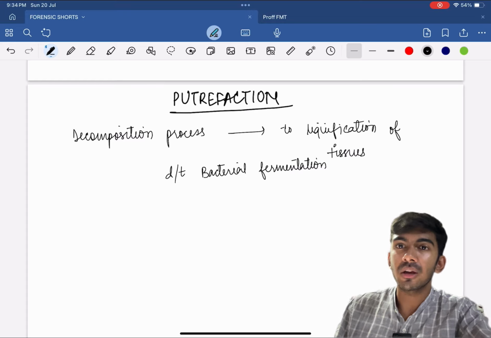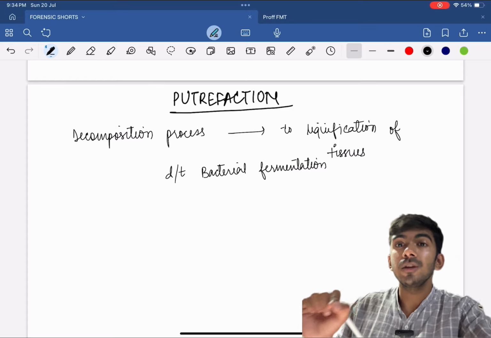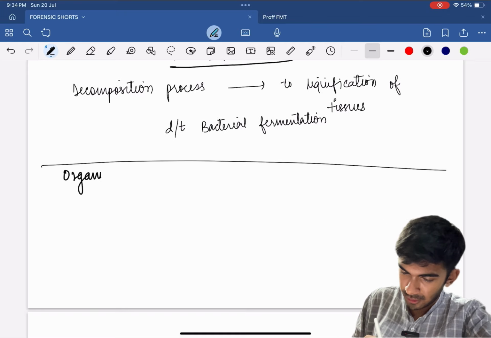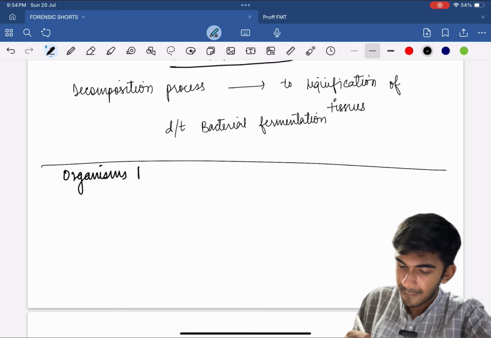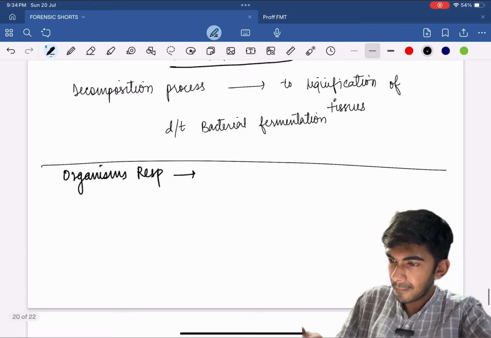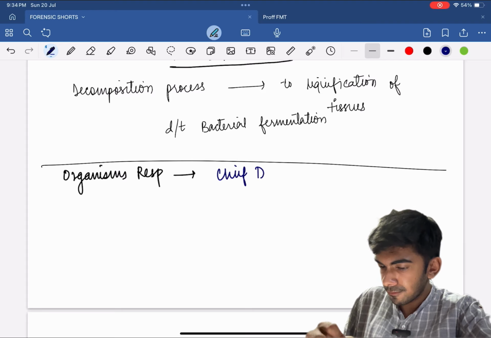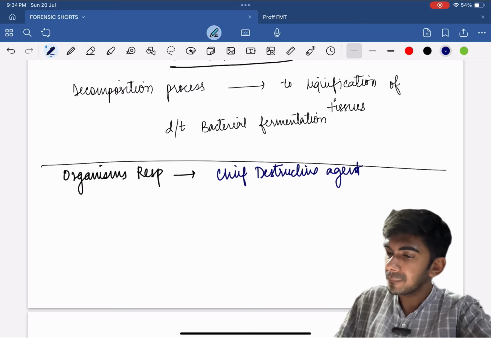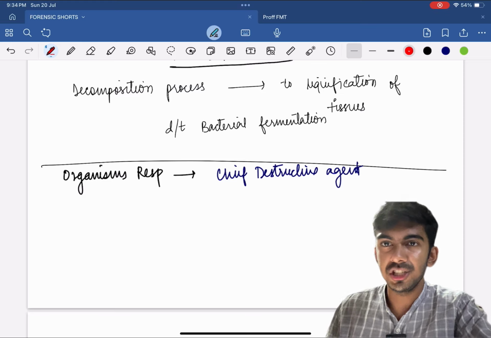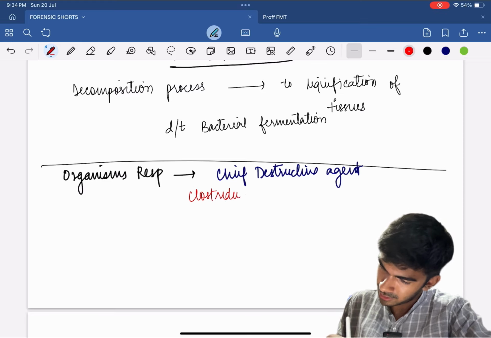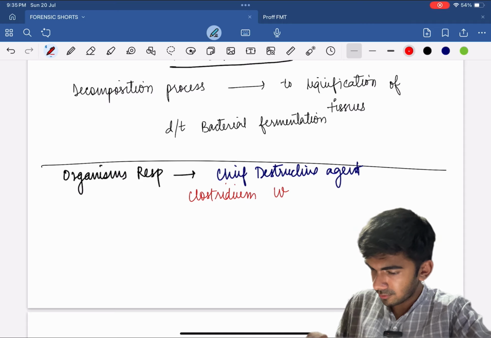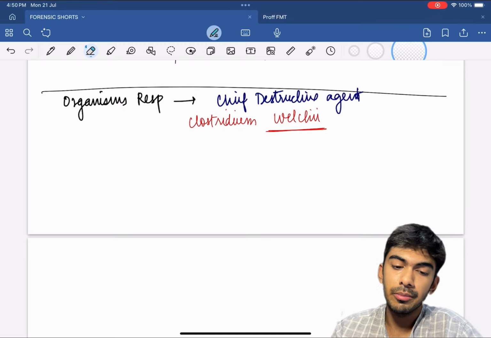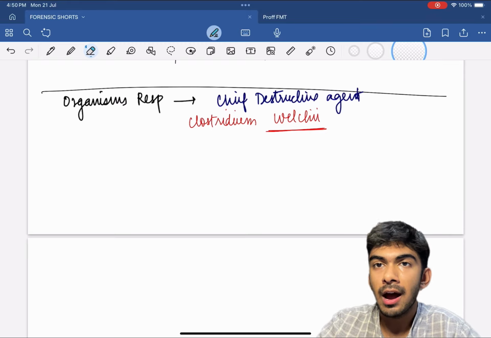So what are the organisms which are responsible? The very first, or the chief destructive agent, would be Clostridium welchii. This Clostridium welchii will produce lecithinase, which in return will produce lysis of protein, lysis of fat, and hemolysis.